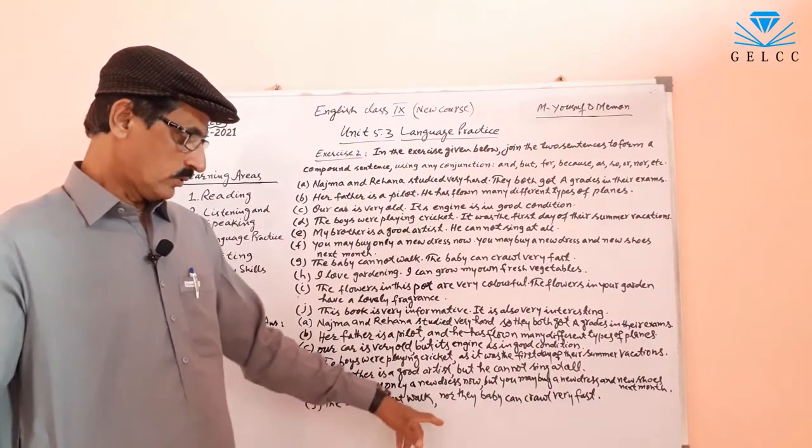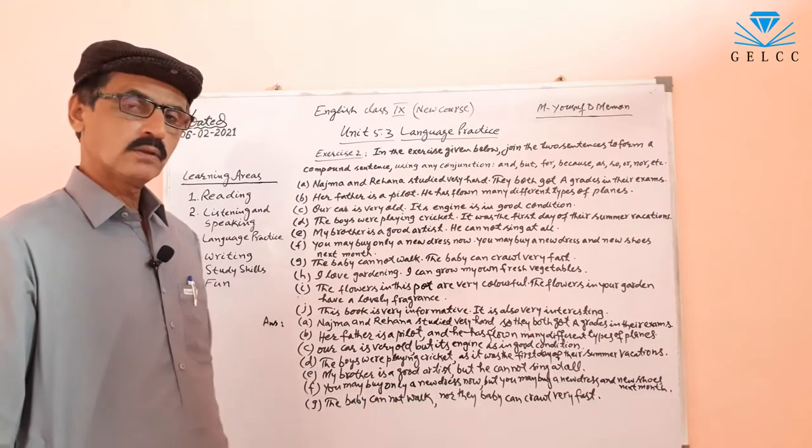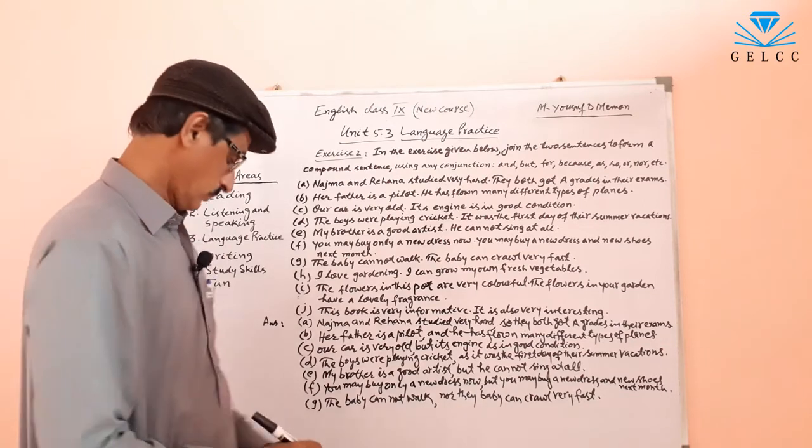We can use but in this sentence. The baby cannot walk, comma, but the baby can crawl very fast. This can be right.